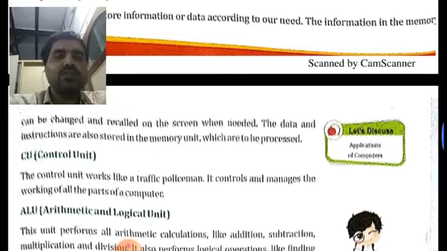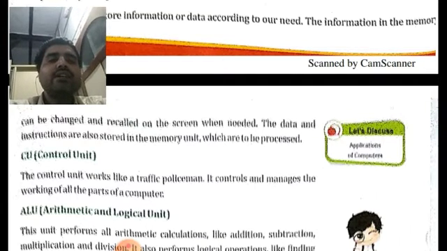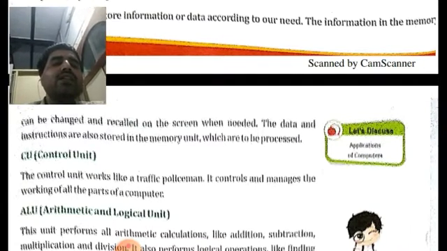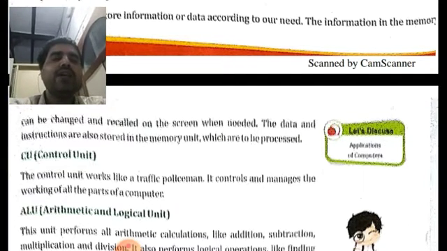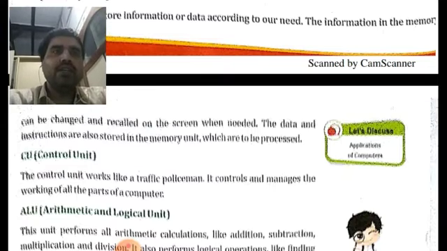Similarly, for CU also you can get a question like: the dash works like a traffic policeman, or the dash controls and manages the working of all parts of the computer. So what is the correct answer that you have to write? It will be CU. You have to choose the correct option from the three options given to you.